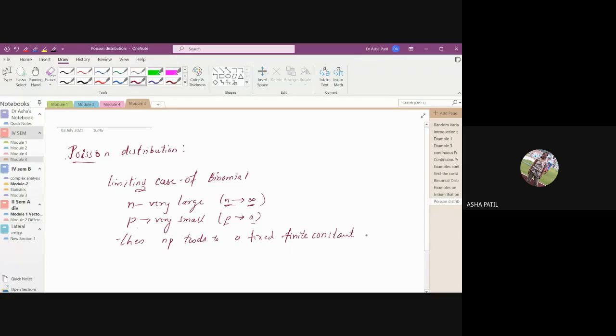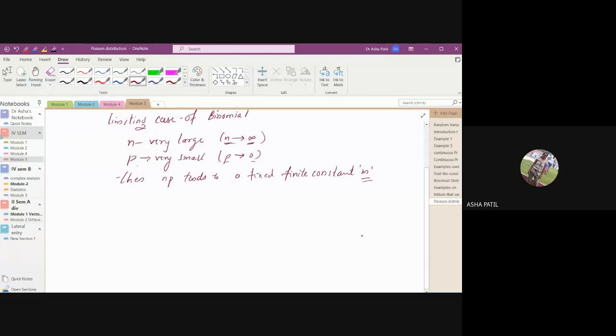Okay, so then what happens to your binomial distribution function?